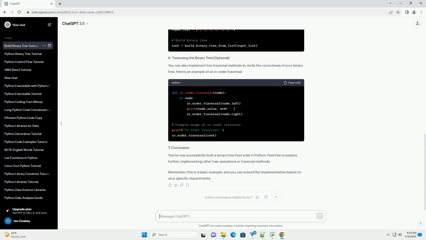You've now successfully built a binary tree from a list in Python. Feel free to explore further, implementing other tree operations or traversal methods. Remember, this is a basic example, and you can extend the implementation based on your specific requirements.